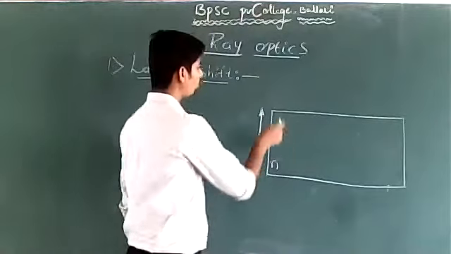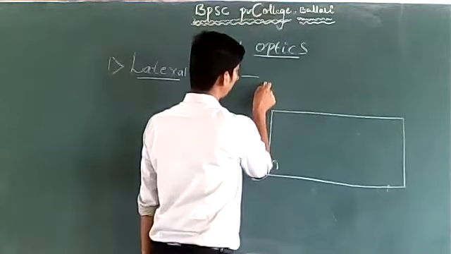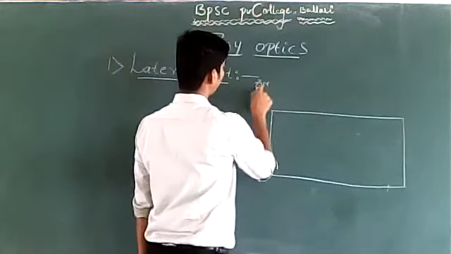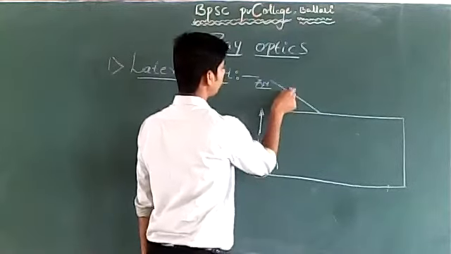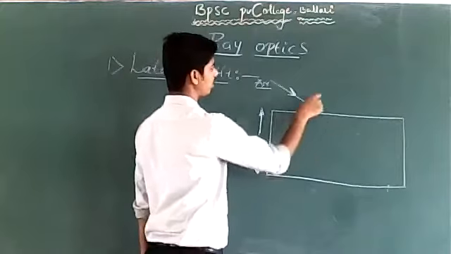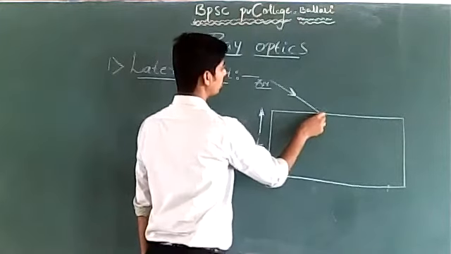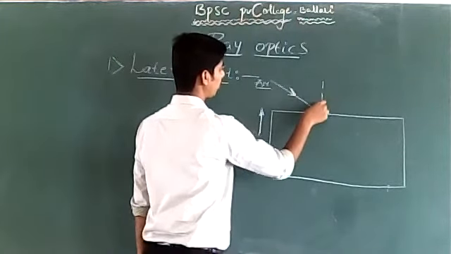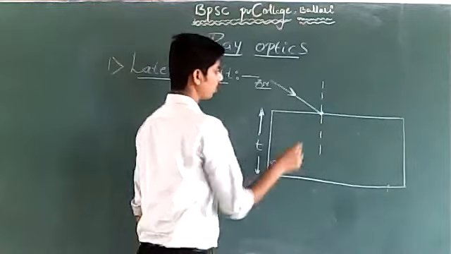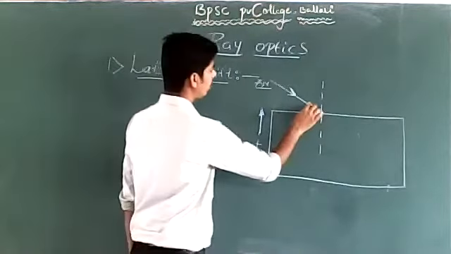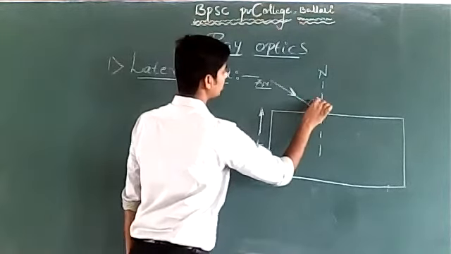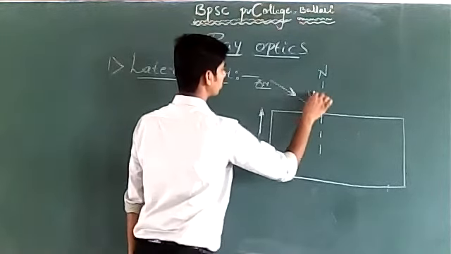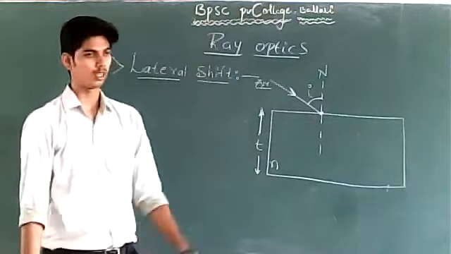We will allow a ray of light to travel from air or vacuum into this glass slab. At the point of incidence, we will draw a normal. The angle between the incident ray and the normal is called the angle of incidence.